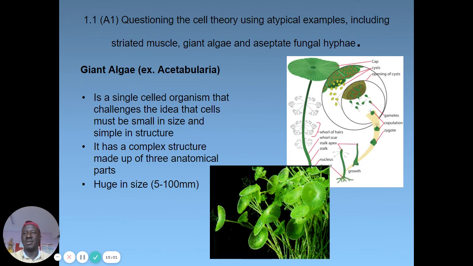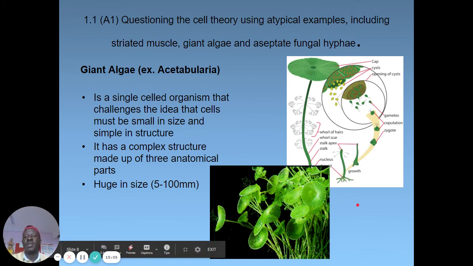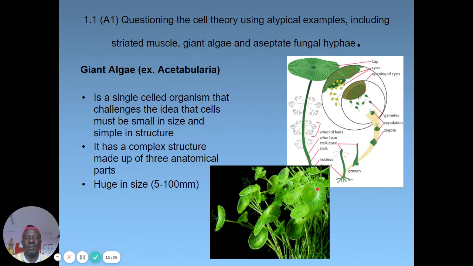Another one which we use here is algae. Algae are primitive plants, if we may call them that. We know that they grow in some areas, they grow in dirty places, and sometimes they are looked at as pioneer plants.